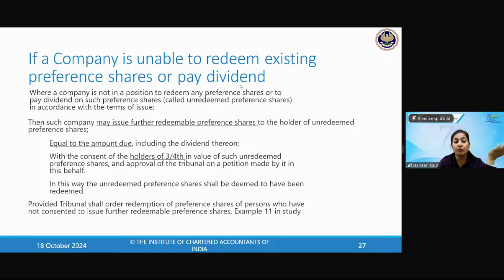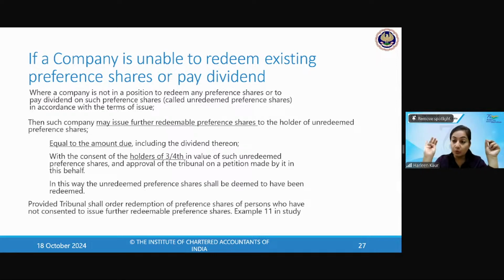The company does not have profits or money to redeem or pay off, or buy back, the preference shares. Then the company will have to issue further redeemable preference shares to the holders of unredeemed preference shares. How much amount? Equal to the amount due, including the dividend, and the consent of 3/4 of the unredeemed preference shareholders has to be taken for this.